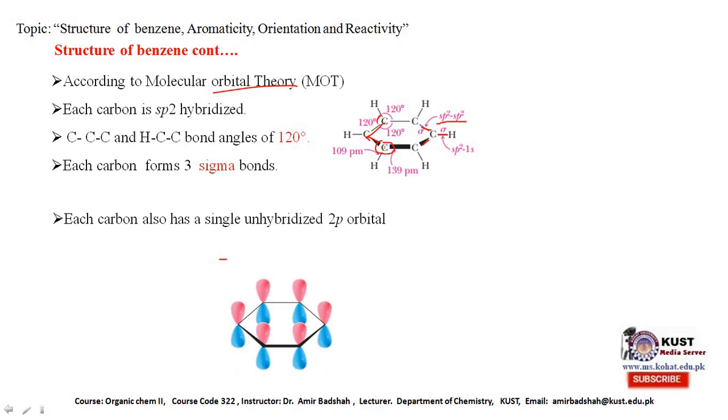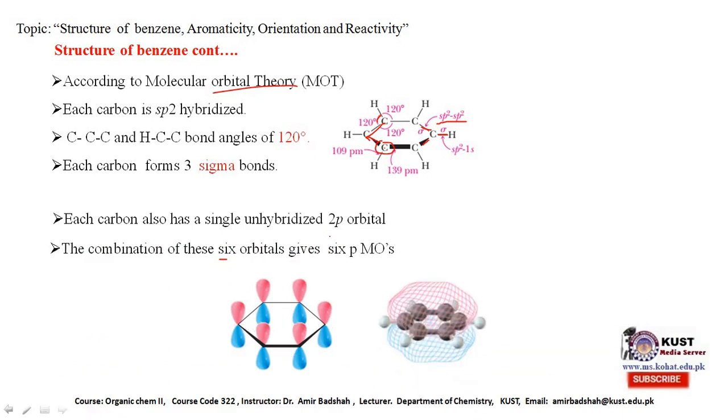Each carbon, we know that carbon is tetravalent, but here we have shown only 3 bonds. So how is the fourth bond formed? We know that each carbon in benzene is sp2 hybridized, so one p orbital remains unhybridized. These unhybridized p orbitals combine together to form 6 pi molecular orbitals.